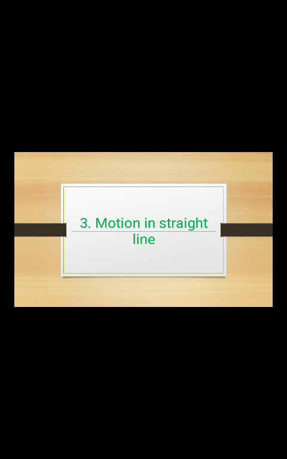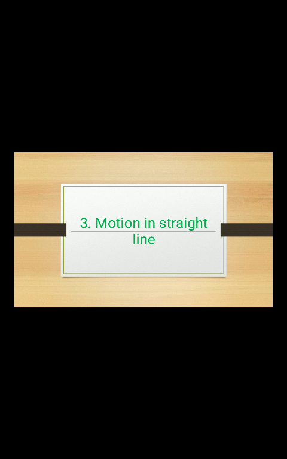Good morning, students. Today we are going to start chapter number 3, Motion in a Straight Line. As you know already about motion, motion is common to everything in the universe. We walk, run, and ride bicycles. Even when we are sleeping, air moves into and out of our lungs and blood flows in arteries and veins. We also see leaves falling from trees and water flowing from a dam.